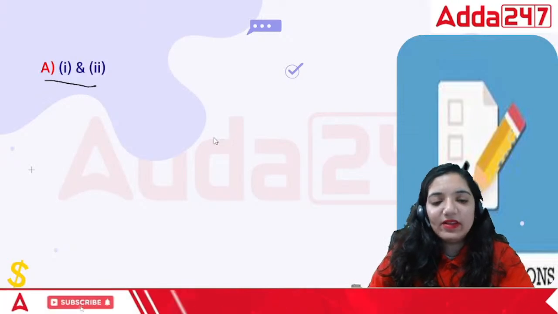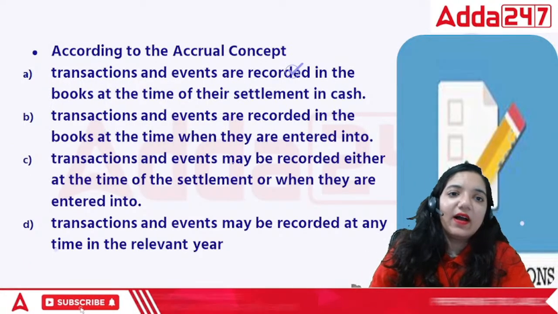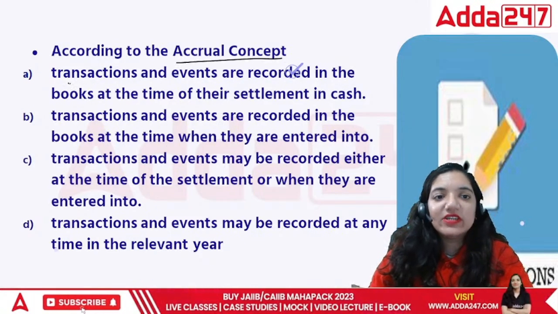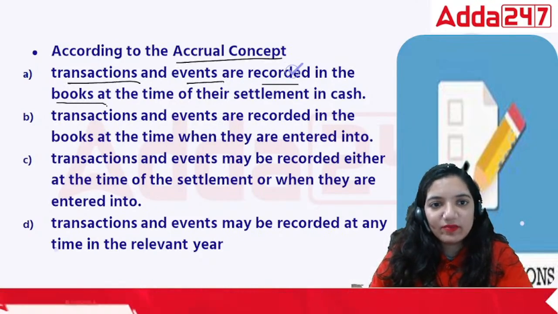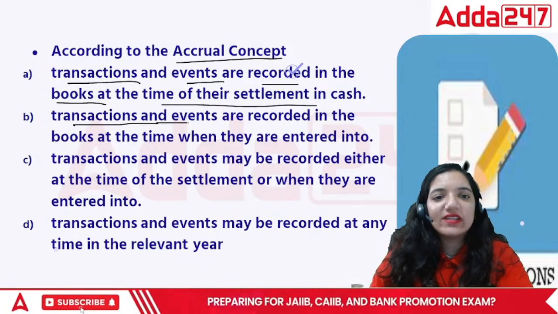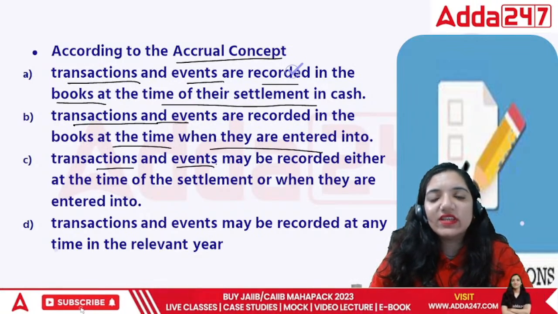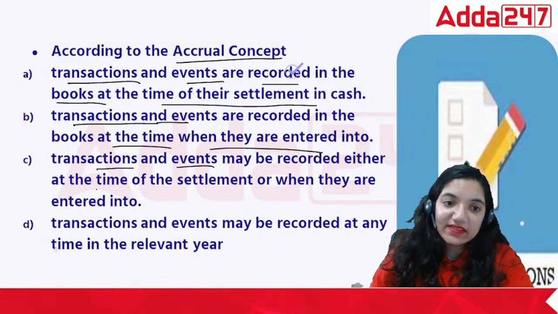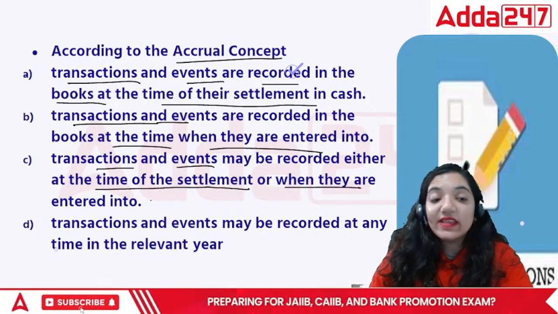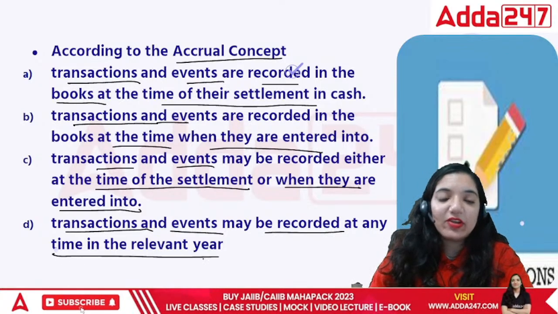Okay, now let's move on to the next question. According to the accrual concept, transactions and events are recorded in the books of accounts at the time of their settlement in cash; or transactions and events are recorded at the time they are entered into; or transactions and events may be recorded either at the time of settlement or when they are entered into; or transactions and events may be recorded at any point of the relevant year.